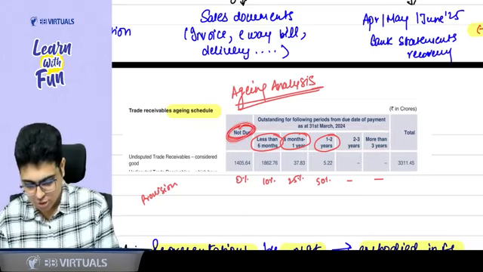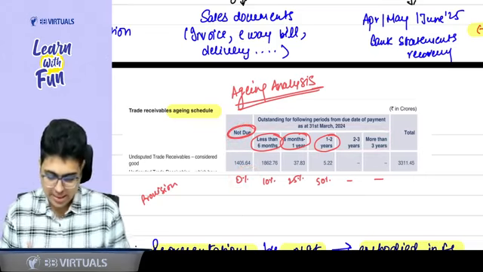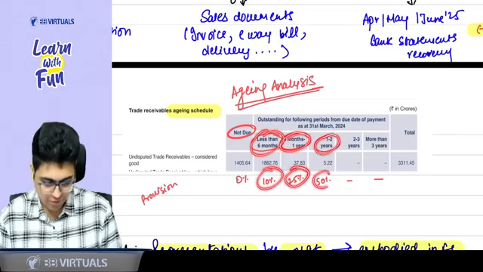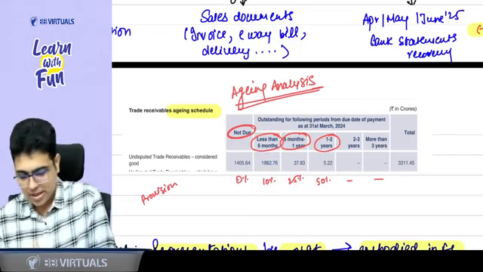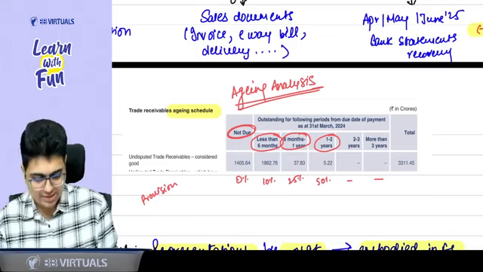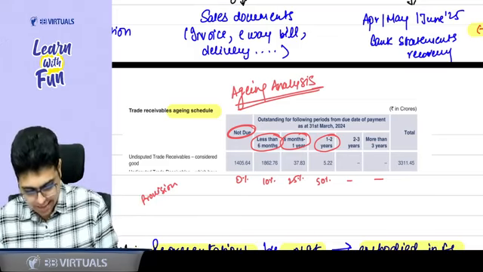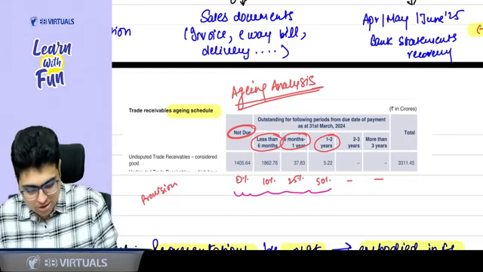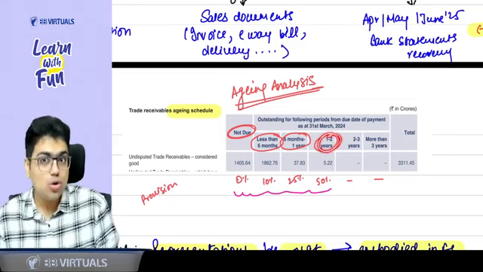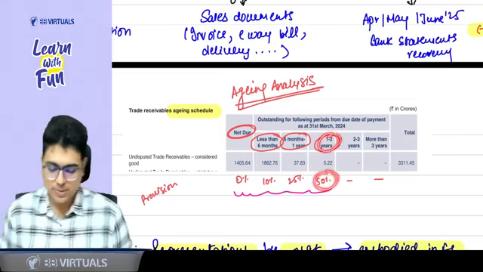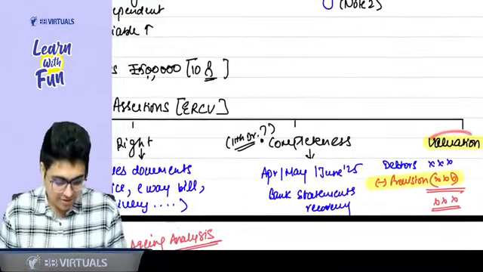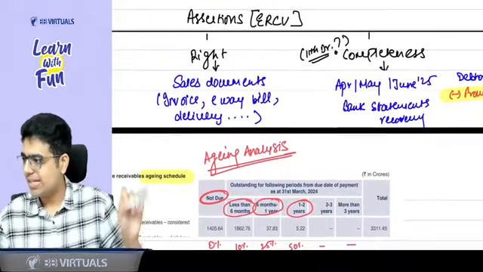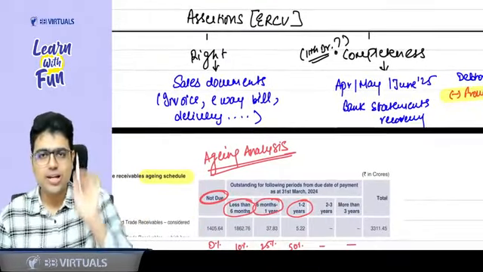For example, someone who is not due, you can create 0% provision. Less than 6 months, 10%. 6 months to 1 year, 25%. 1 to 2 years, 50%. 2 to 3 years, more. So depending on the aging, you can increase the provision, because someone who is due for 1 to 2 years, it is too old. Yes, sir. So more provision should be created. Now, sir, to check the valuation, you are doing the testing of the provisions. You are doing the aging analysis procedure. You are getting the point or not?